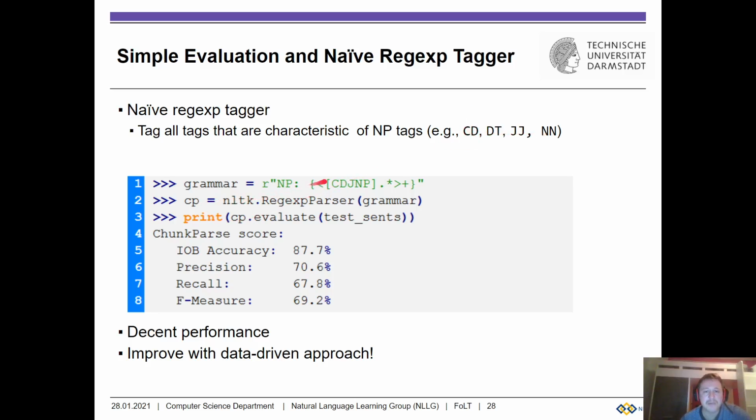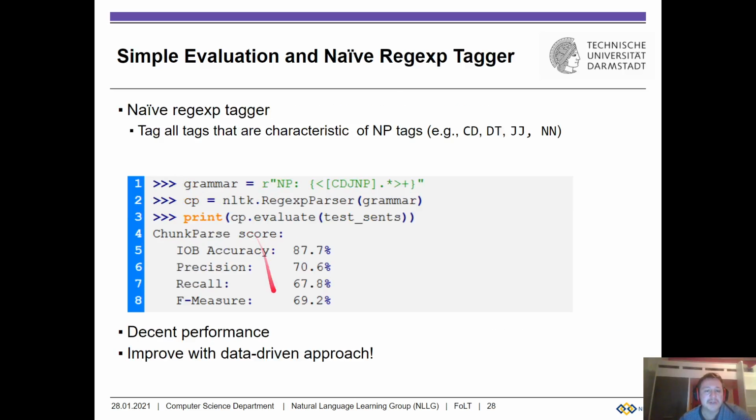So we're going to come up with our grammar that says everything that starts with C, D, J, and P, and then maybe other characters such as NN, NNP, or JJ or something. And we can have multiple repetitions of this. That's going to be an NP phrase. We compile this grammar, we do the evaluation, we see the performance measure go up very nicely.